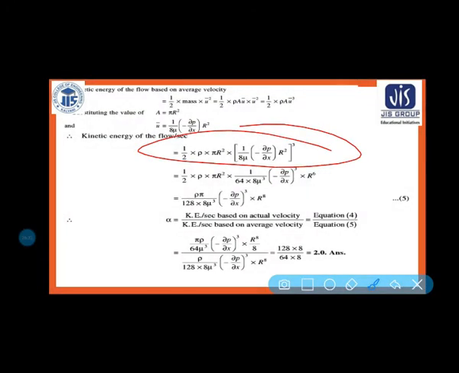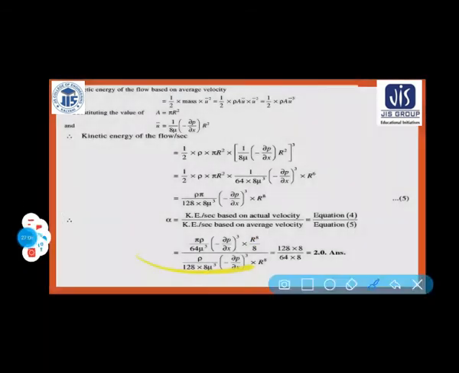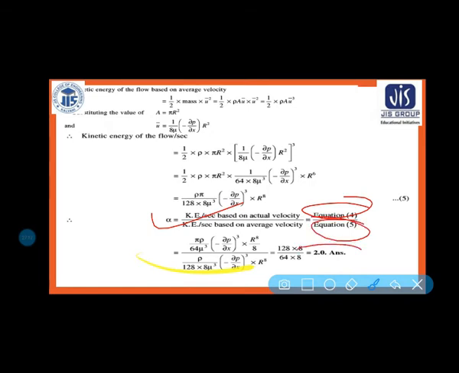Now ultimately after simplifying this, you will be getting rho pi by 128 into 8 mu cube into minus del p by del x whole cube into r to the power 8. So what I have seen, kinetic energy based on average velocity here, and initially I got kinetic energy based on the actual velocity. So actual by average, so you have to put all the values: kinetic energy based on actual velocity by kinetic energy based on average velocity, so equation 4 by equation 5. Put all the values, you will be getting 2.